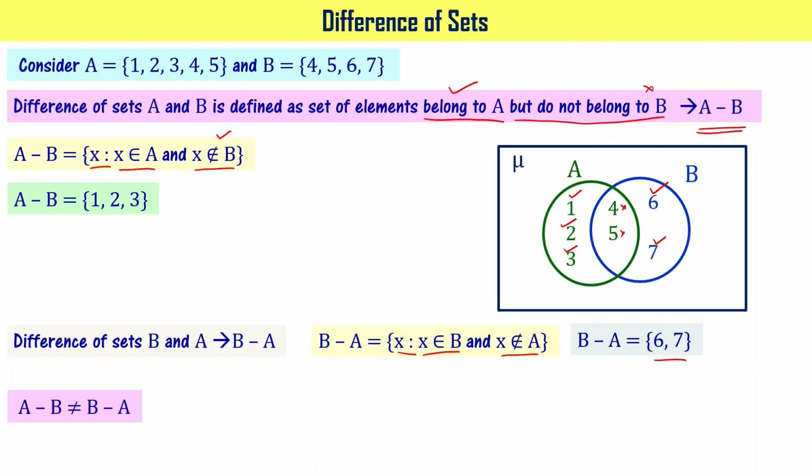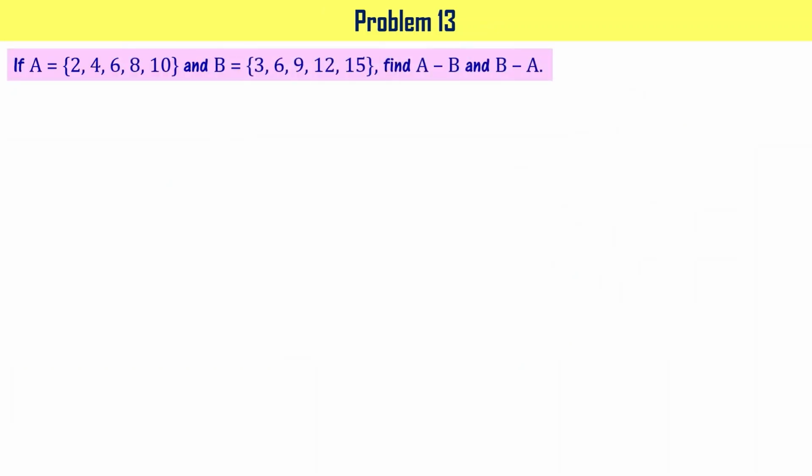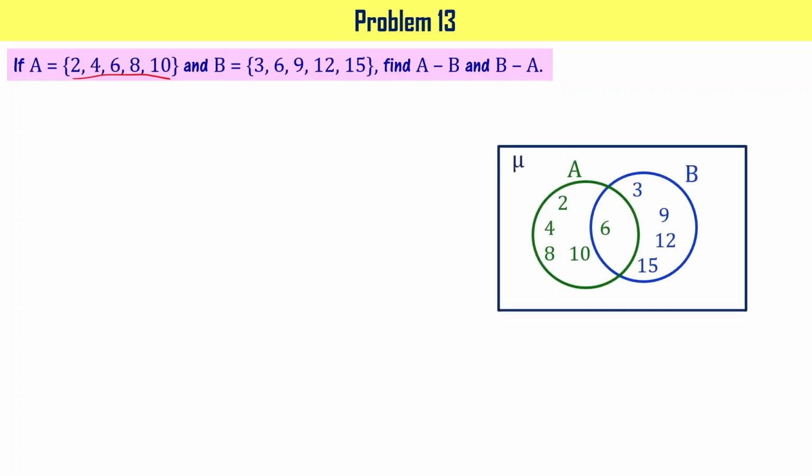Let's take a look at a problem based on this concept. That is problem number 13. If A is the set containing elements 2, 4, 6, 8 and 10 as shown here, and B containing elements 3, 6, 9, 12 and 15, find A minus B and B minus A. So you have 2, 4, 6, 8 and 10 as part of A, and 3, 6, 9, 12 and 15 as part of B. 6 is common, right?